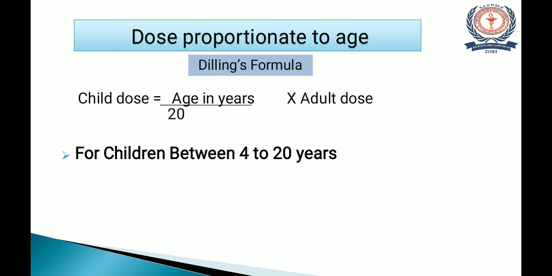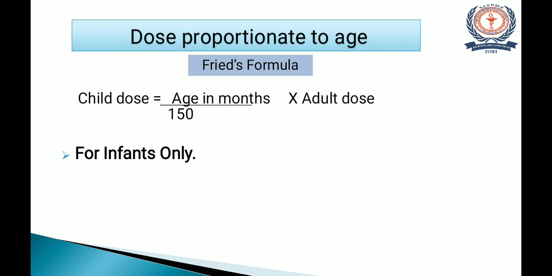Then the next formula related to age is Dilling's formula. This formula is applicable for children between 4 to 20 years. According to this formula, the dose of child is equal to age in years divided by 20 multiplied by average adult dose. And the last formula related to age is Fried's formula. This formula is applicable to calculate the dose of infants only. According to this formula, child dose is equal to age in months divided by 150 multiplied by adult dose.